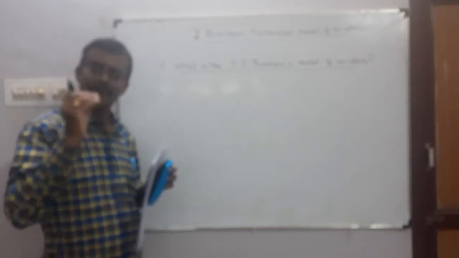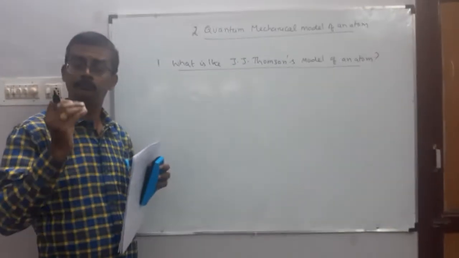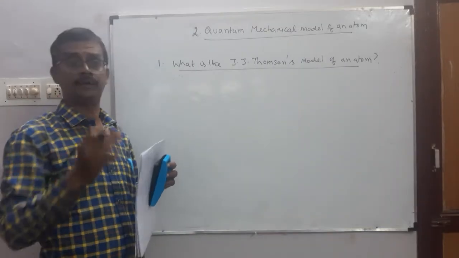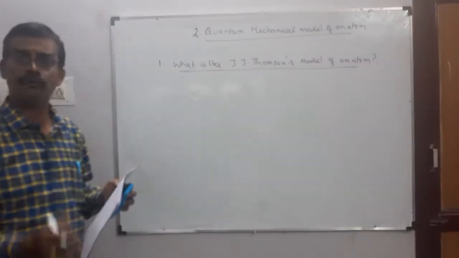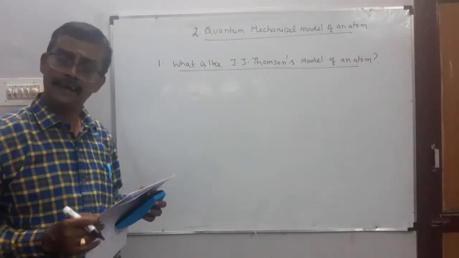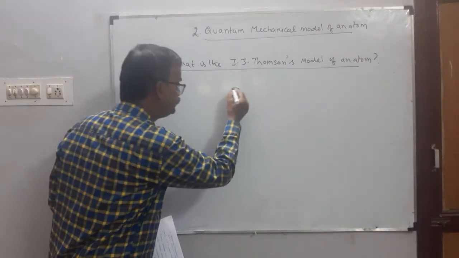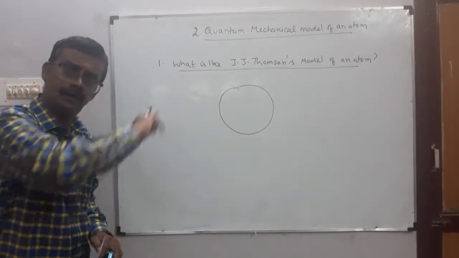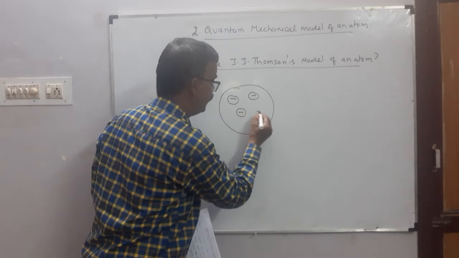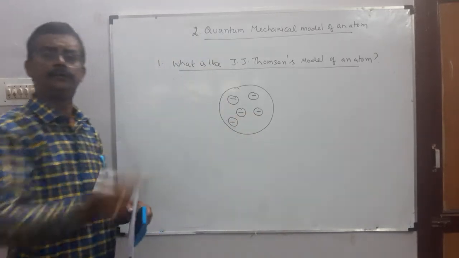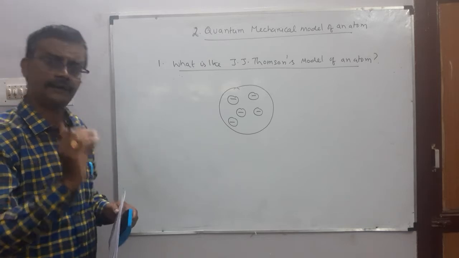J.J. Thomson experiment revealed the presence of electron in an atom. ஆட்டத்தில் எலக்ட்ரான் இருக்கிறதுன்னு கண்டுபிடிக்கப்பட்டார். Then he proposed one model for atom. Thomson proposed that atom is a positively charged sphere in which electrons are embedded.